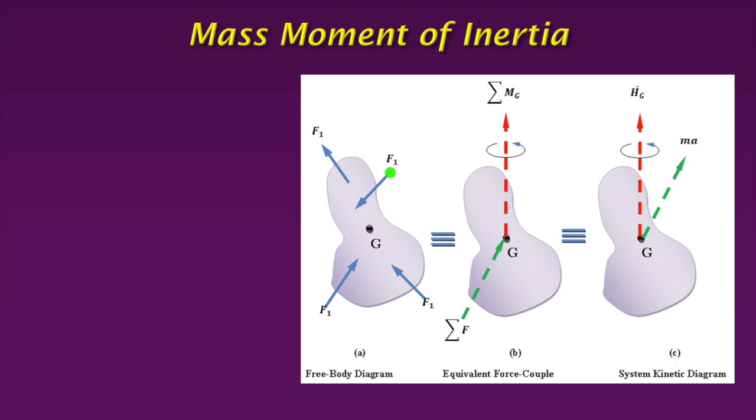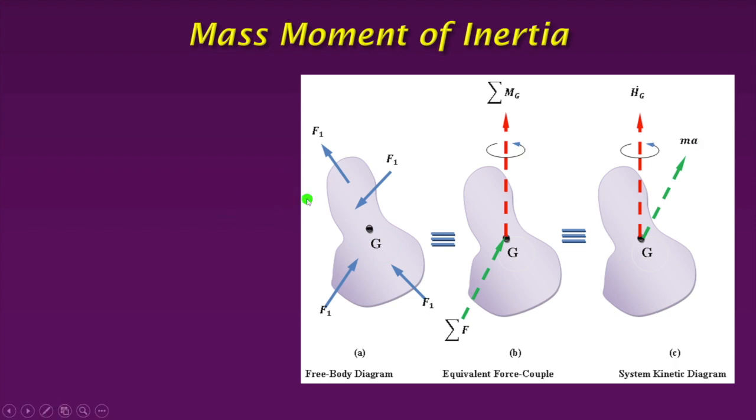So in case of linear acceleration, you have to find the resultant of all these forces, meaning summation of all F. This resultant force, summation of F, equals ma, as shown here, mass into acceleration, as per Newton's law.